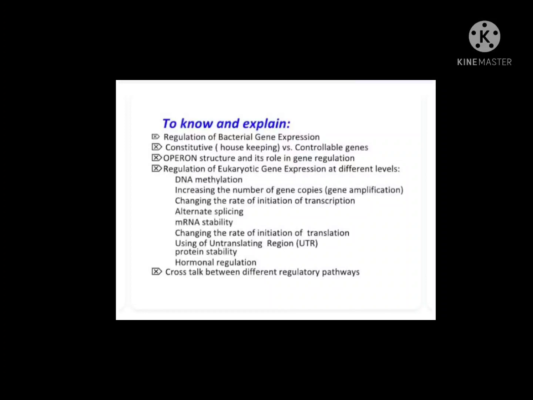Regulation of bacterial gene expression: constitutive housekeeping versus controllable genes, operon structure, and its role in gene regulation. Regulation of eukaryotic gene expression at different levels: DNA methylation, increasing the number of gene copies (gene amplification), changing the rate of initiation of transcription, alternate splicing, mRNA stability, changing the rate of initiation of translation using the untranslated region (UTR), protein stability, hormonal regulation, and cross talk between different regulatory pathways.